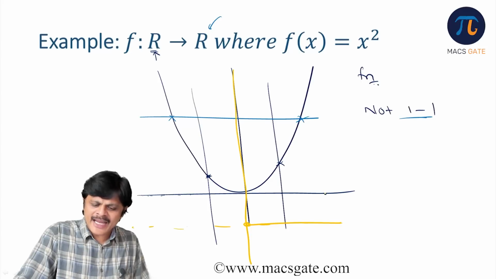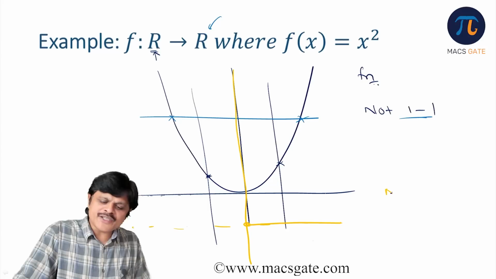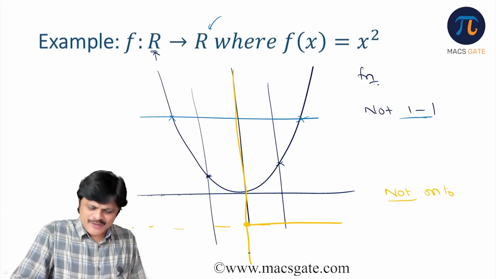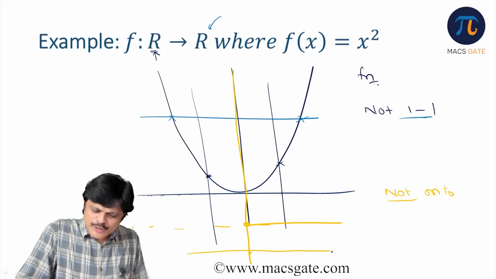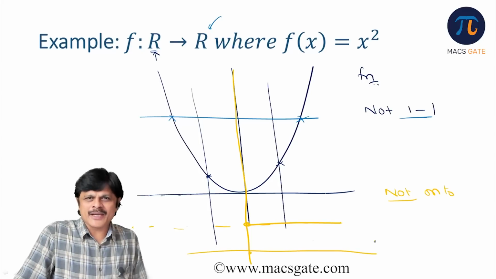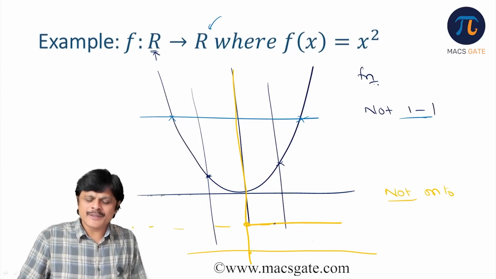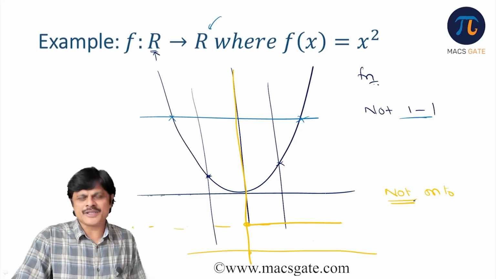That is, for every x you are not going to get negative values of y. Therefore, it is not onto. The same horizontal line test will help you for this also, because if you have negative y values, the line should cut somewhere. Am I clear? It is not cutting anywhere, which means obviously there is no graph. So for negative y values, it is not an onto function.